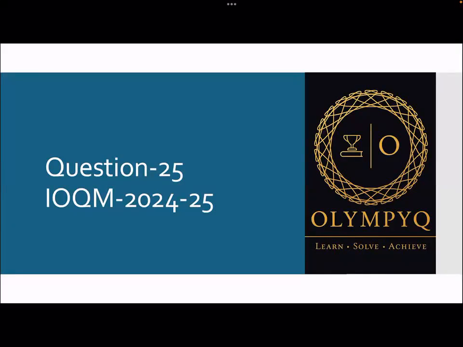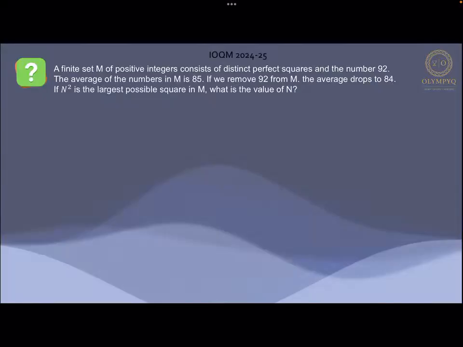Hello students, this is question number 25 of IOQM 2024. In this question they are asking us: a finite set M of positive integers consists of distinct perfect squares and a number 92. The average of the numbers in M is 85, and if we remove 92 from M, the average drops to 84. If N square is the largest possible square number in M, then what will be the value of N?